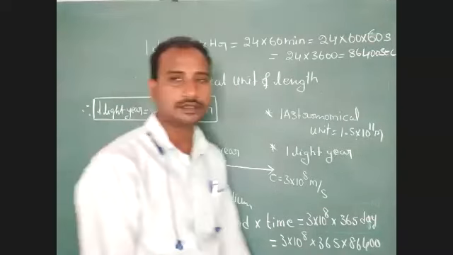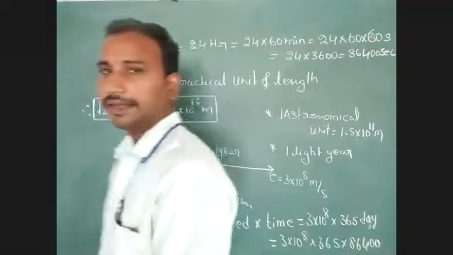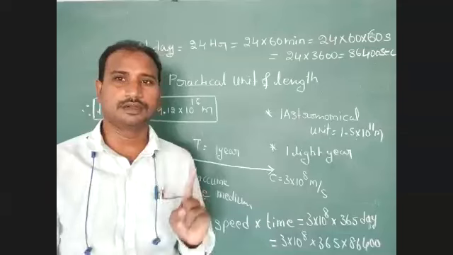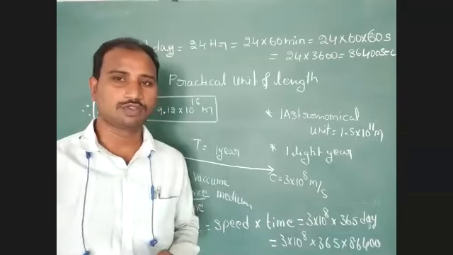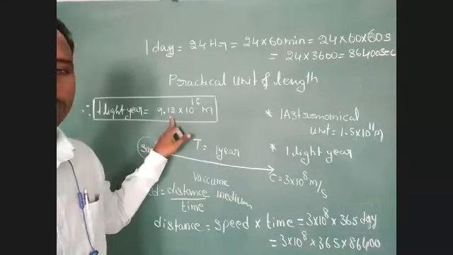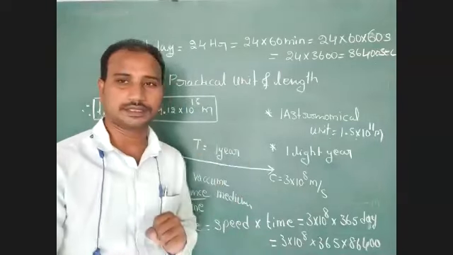Just identify this point, students. What is the meaning of light year? Light year means the distance traveled by light through vacuum in one year. Light year is equal to how much? 9.12 into 10 to the power of 15 meters.